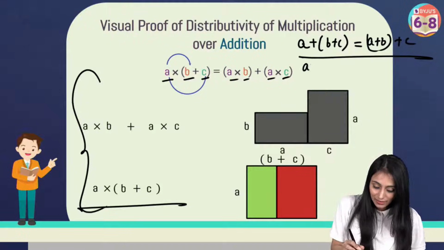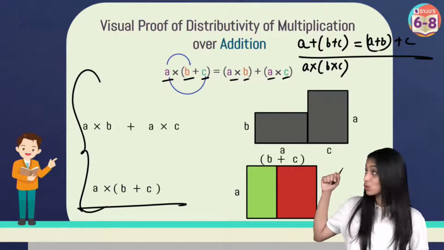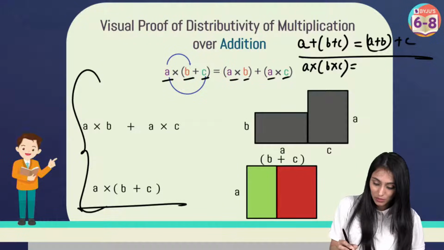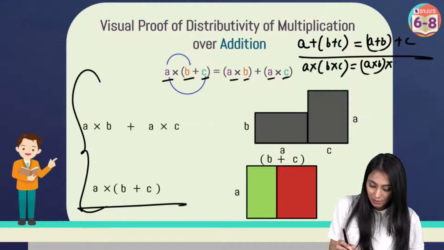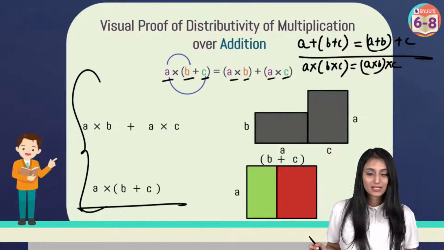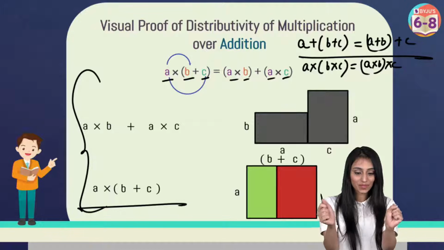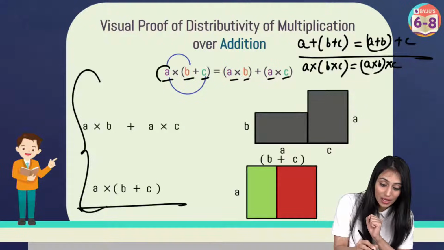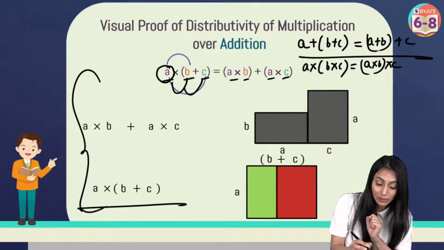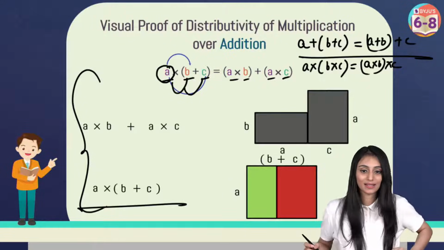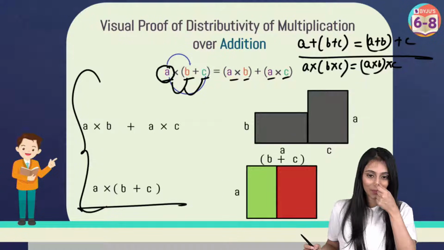Or if I write it like this, A times B times C, please don't get confused, I'm writing about the associative property. Whomsoever has doubt in this, I can write this as A times (B times C). In associative property, we're only changing their groups, right? But in distributive property, what I'm doing is, whatever is written outside, it is multiplied with each one of them that's written inside.